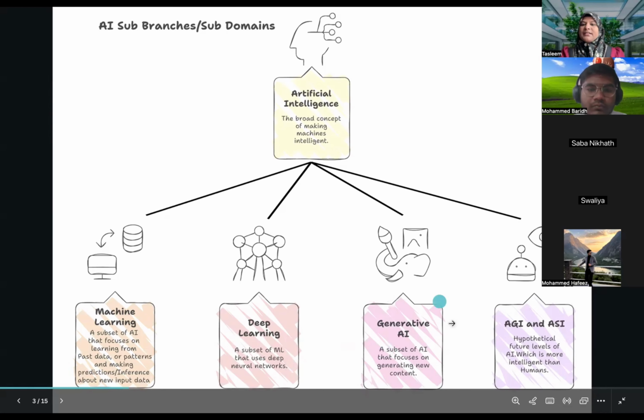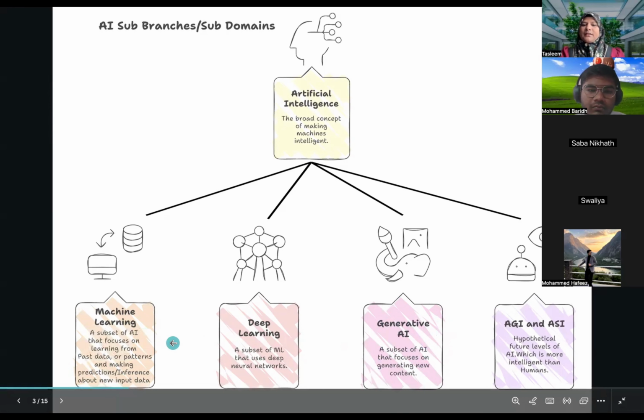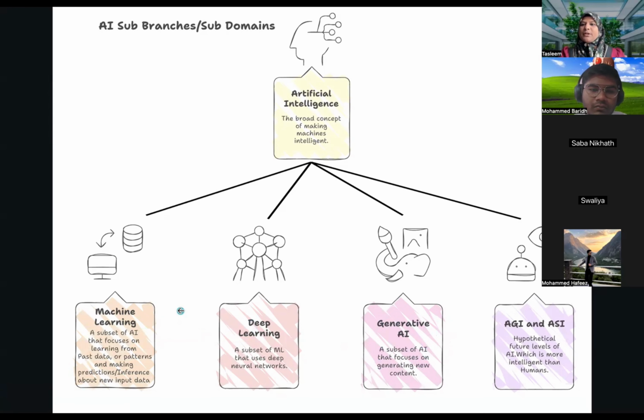Then generative AI. What does generative mean? It means it is capable of generating information. Till now, we had algorithms that were able to do prediction based on past, existing data. That is traditional AI.